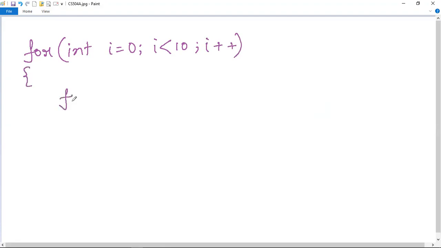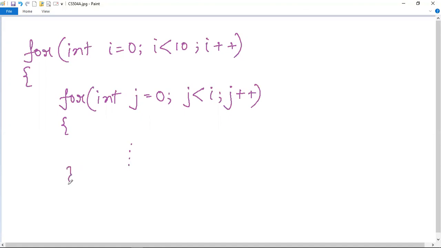Then inside this for you are writing another for loop like int j equal to 0, j less than i, j plus plus. So this is how you can write a program in Java where this is the nested for loop and this is the outer for loop.